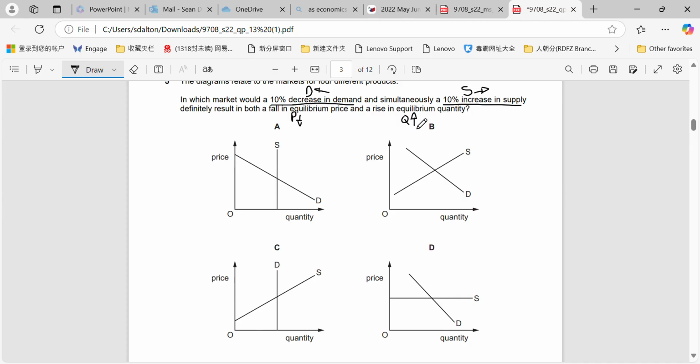Okay, so this is quite a unique question. You kind of just need to look at each of the diagrams. If you have a 10% decrease in demand and a 10% increase in supply here, what you're going to have is the price go down and the quantity remain the exact same, because demand and supply would shift at the same rate. Now I know that my diagram doesn't necessarily show that, but you guys should know by now that if the change in demand and the change in supply is the exact same, and if they both look to have the same elasticity as they do here, then a 10% change in both would result in quantity remaining unchanged and price level dropping. So can't be B.